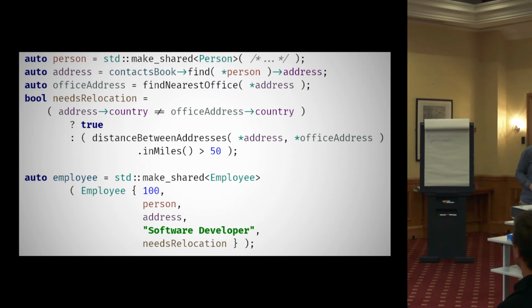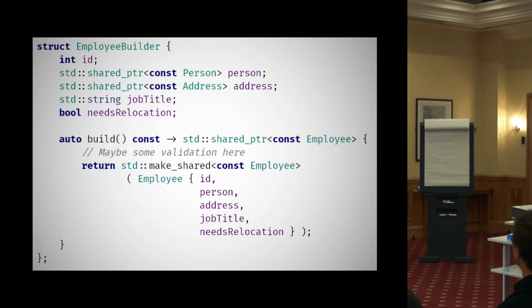Almost. Right, so what we do is, having observed that we've replicated the structure up here, let's formalize that a bit more. Rather than just local variables, let's put that in its own struct. I call that employee builder. It's where the builder part of the builder pattern comes in. So the sole purpose of this class now is to act as part of the construction of our immutable object. That's why I call it a builder object.